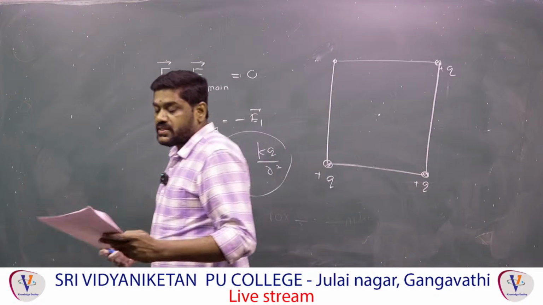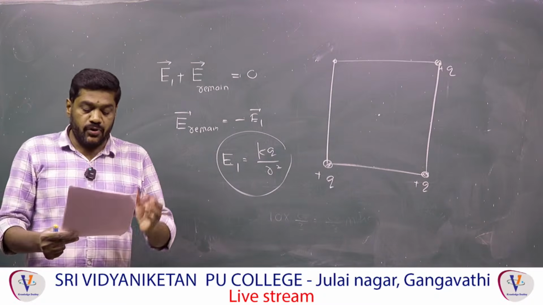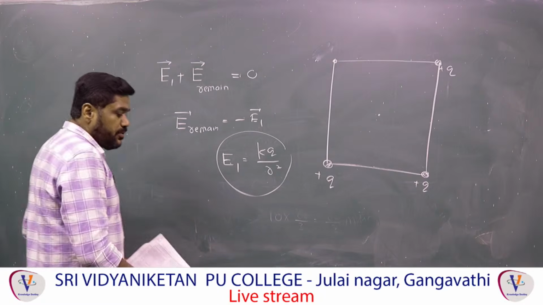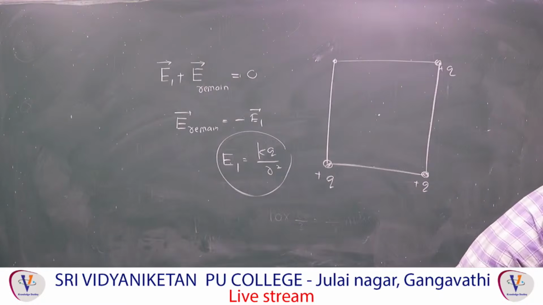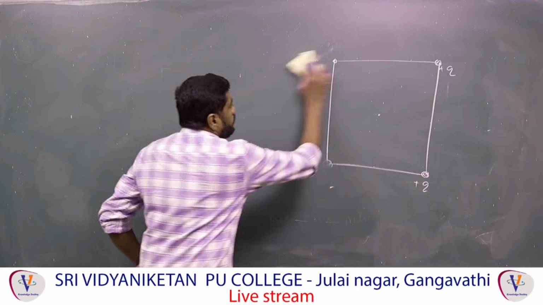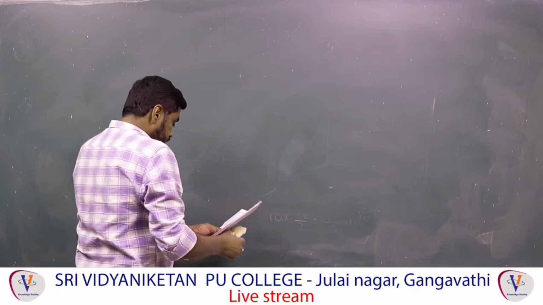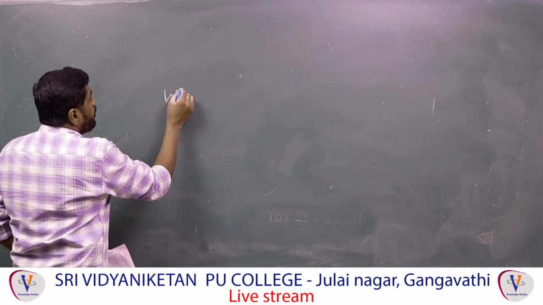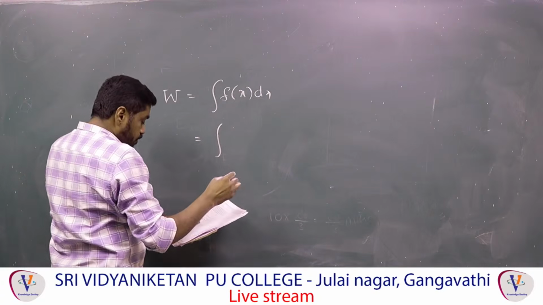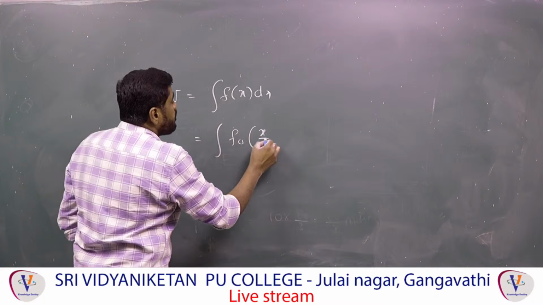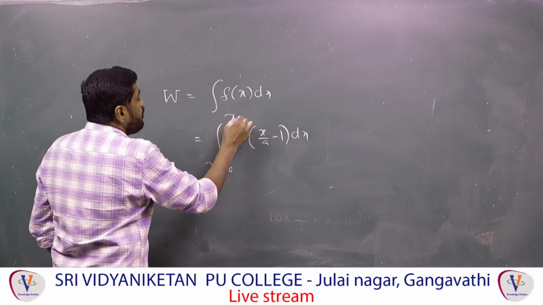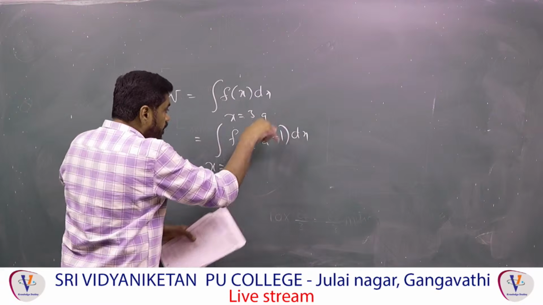So, remaining 41 is the direct work done formula. The force exerted on any object is F is equal to F naught into x by A. So, use this formula, you can get the answer. So, now that is a 41 problem. Work done formula, W is equal to integration f of x dx, and substitute there. That is equal to F naught into x by A minus 1 into dx, and the limits are x is equal to 0 to x is equal to 3a they have given, and you can use this formula.